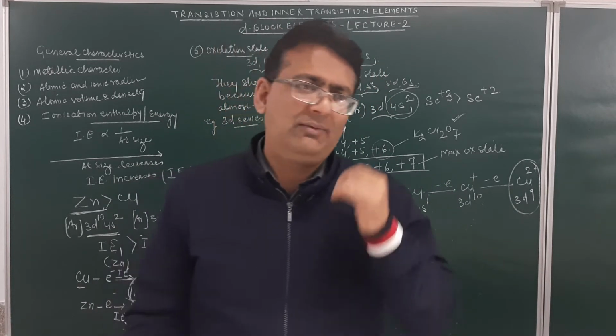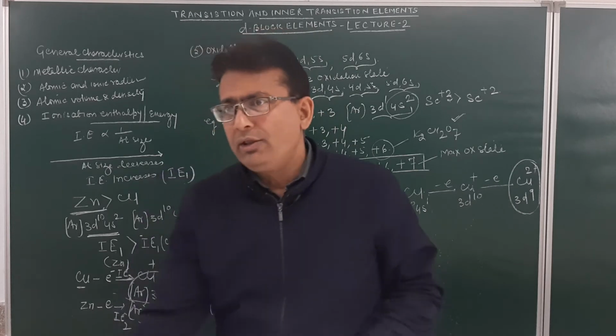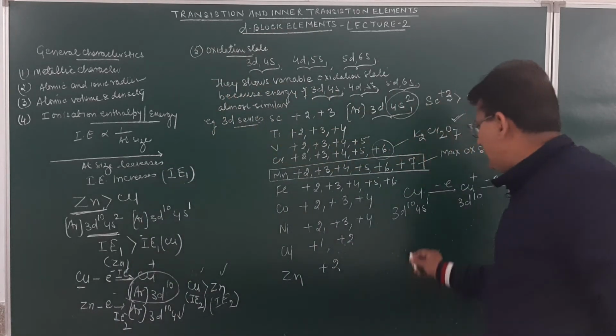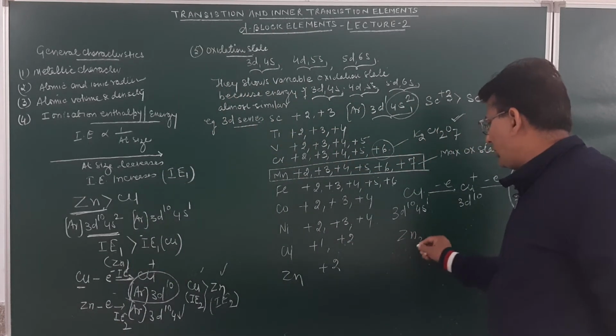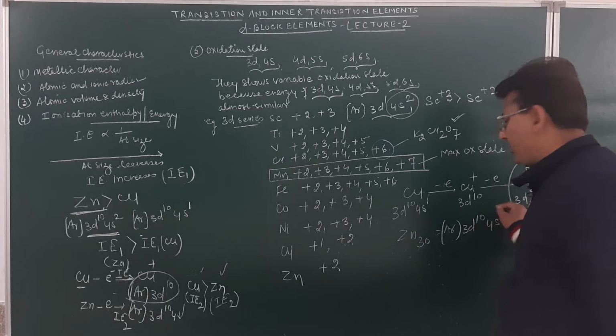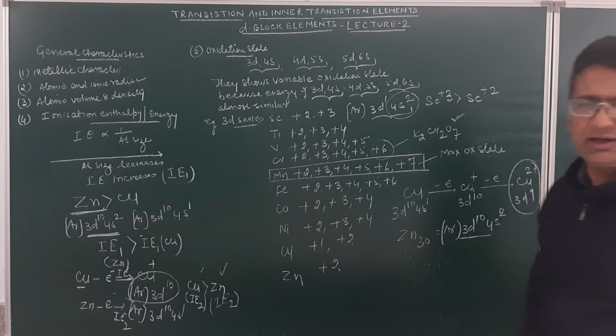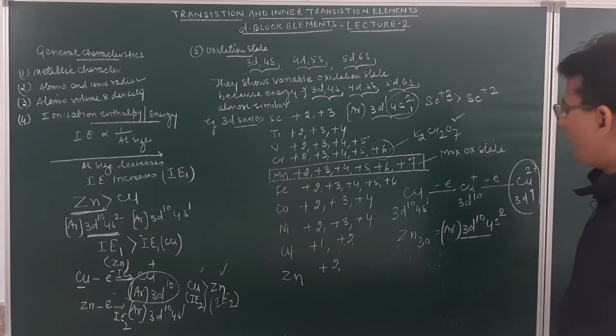So what are transition elements? All those elements in which the d orbital is not completely filled up. The question may be asked that in zinc, atomic number 30, the configuration is argon 3d10 4s2. Why is zinc, with a d10 configuration, not considered a transition element, but copper is?